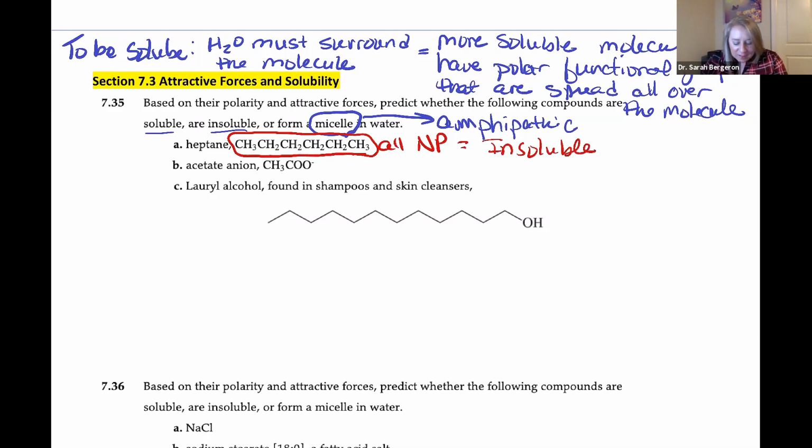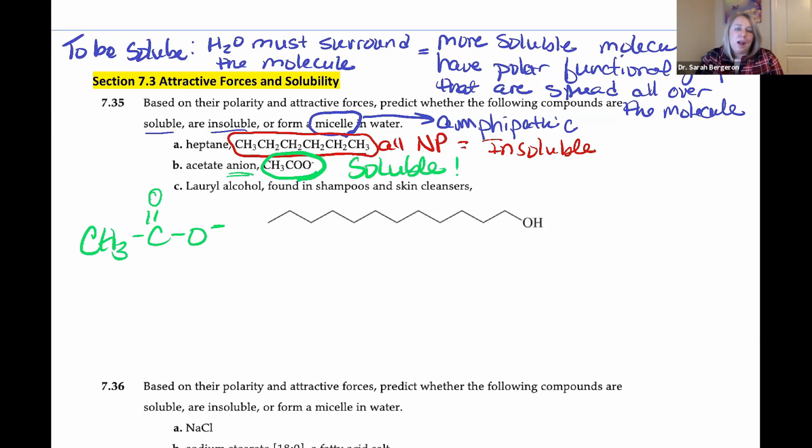Okay, how about the acetate anion? It just said anion. That has a negative charge. What could we say about that? If you were to draw this molecule out, that would be CH3, C, a double bond O, and a negative charge. And so we definitely have things that can participate in interactions with water. So this would be soluble, definitely soluble.